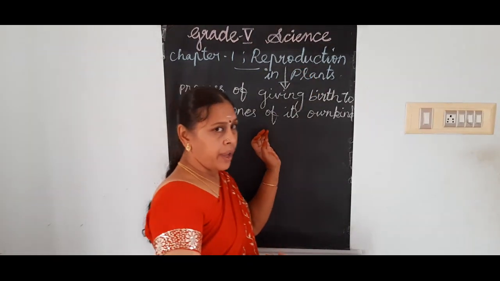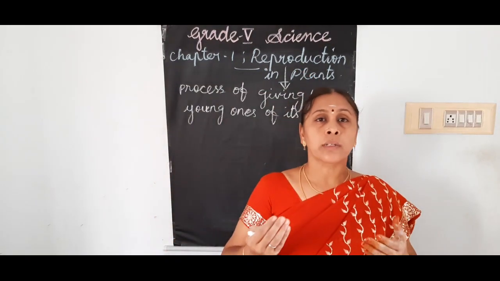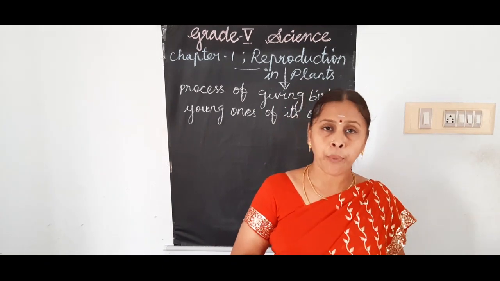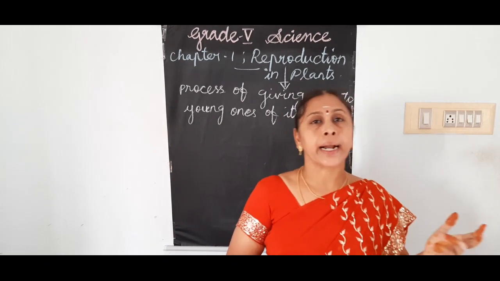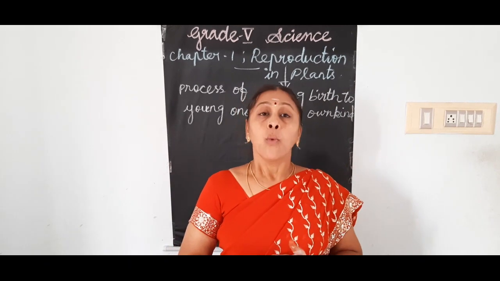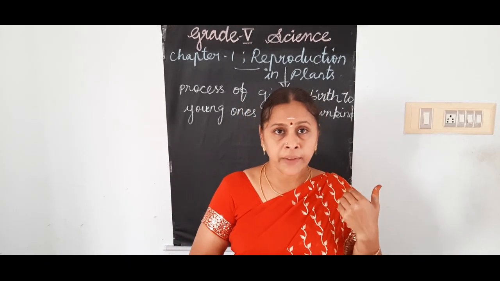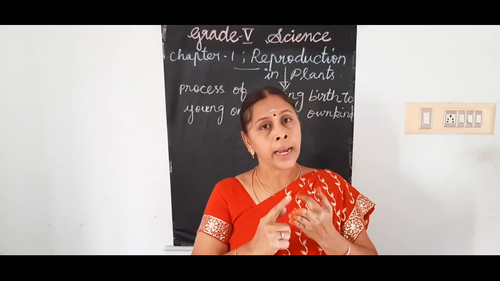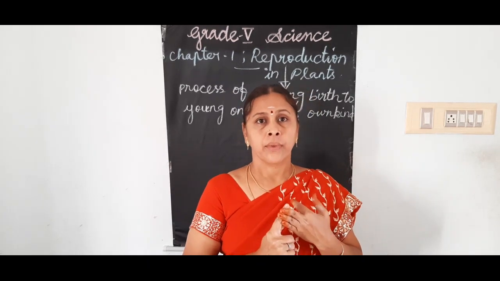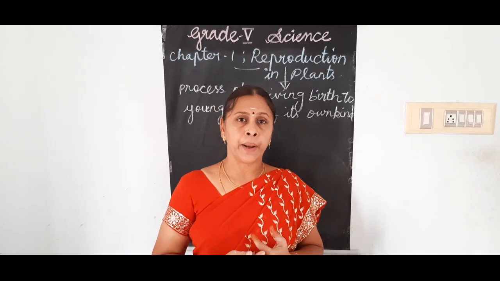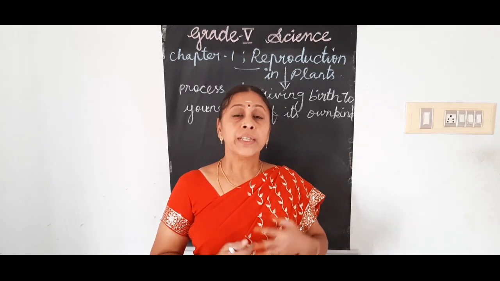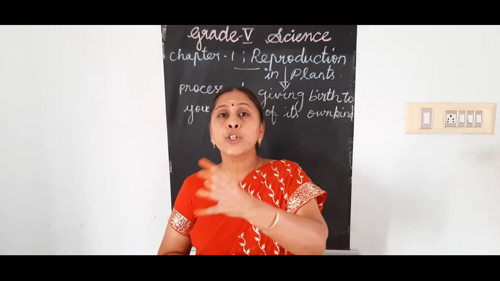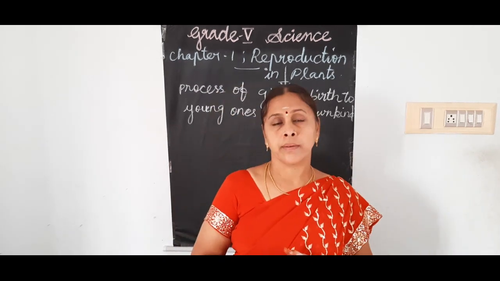In the same way, plants also reproduce with the help of their reproductive parts. What are their reproductive parts? Now only we saw. What are they? Flowers, fruits and seeds. So all the flowering plants which produce the flower, that flower will change into what? Fruit.